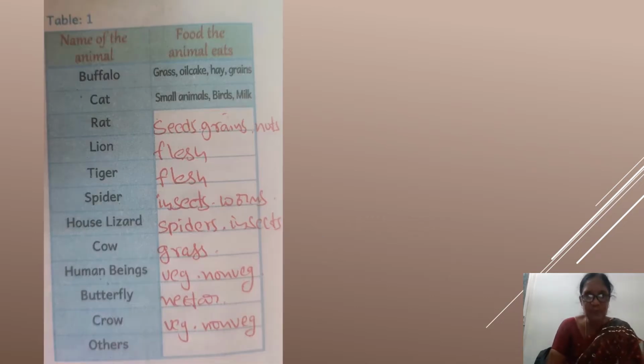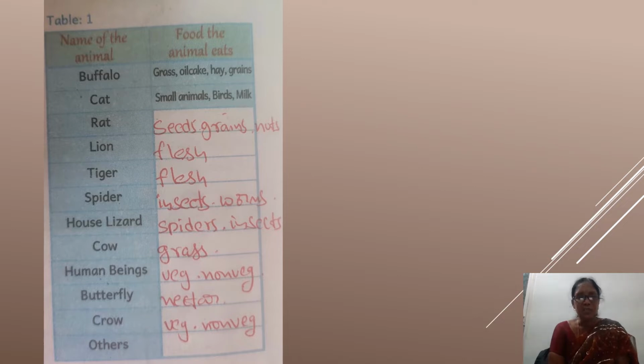Nikhil, do you have any pet animals? If you have any pet animals, then we can know about their food habits. So what's the topic we are going to learn? Animals and their food. Let's go for the next picture.